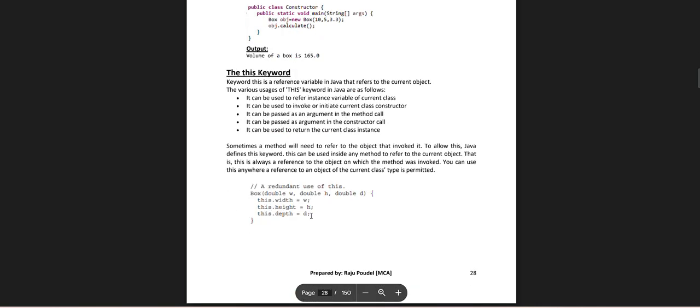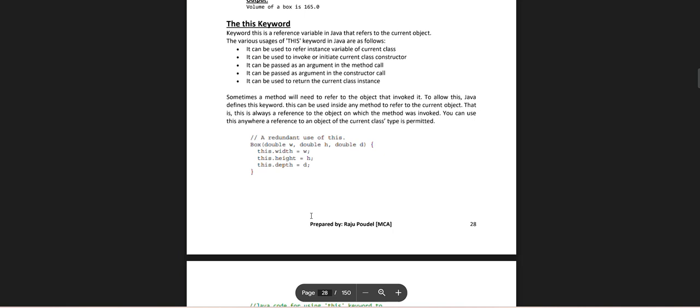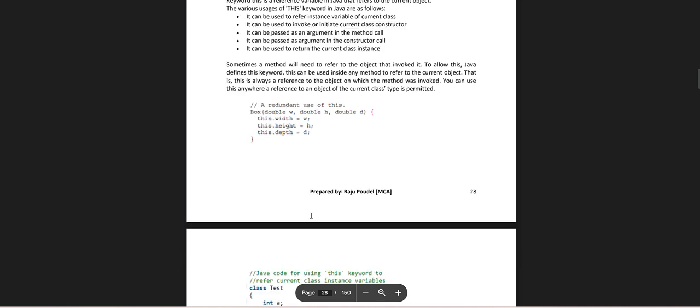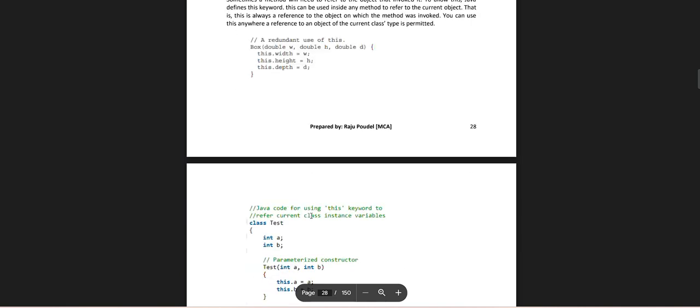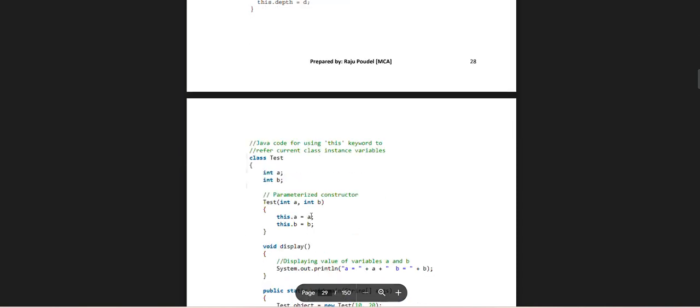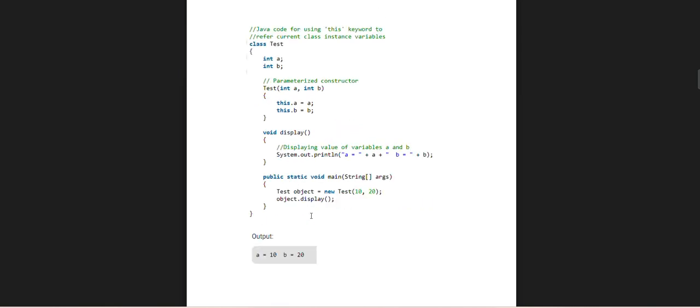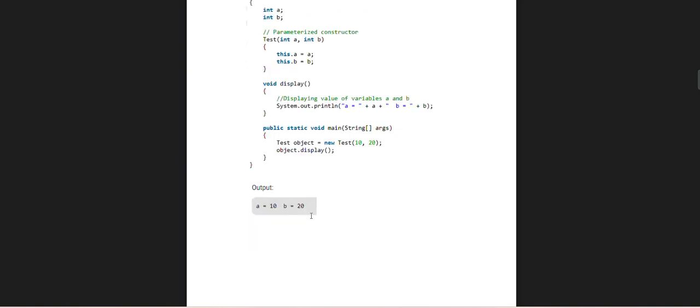The this keyword is sometimes redundant. Use of this: double W, double H, double D; this.w = W, this.h = H, this.d = D. The Java this keyword is used to refer to the current class instance variables. class Test { int a, b; parameterized constructor Test(int a, int b) { this.a = a; this.b = b; } displaying the value of the variables in this: System.out.println(a, b). public static void main(String[] args) { Test object = new Test(10, 20); object.display(); } Output: 10 20.